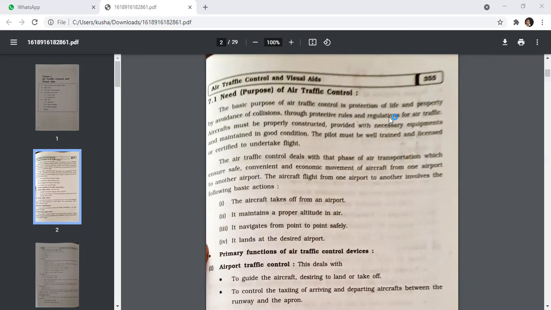Right, first of all, what is the need? The basic purpose of air traffic control is the protection of life and the property, by avoidance of collision through protective rules and regulation for air traffic. Aircraft must be properly constructed, provided with necessary equipment, and maintained in a good condition. The pilot must be well trained and licensed or certified to undertake flight. The air traffic control deals with that phase of the air transportation which ensures safe, convenient, and economical movement of aircraft from one airport to another airport.